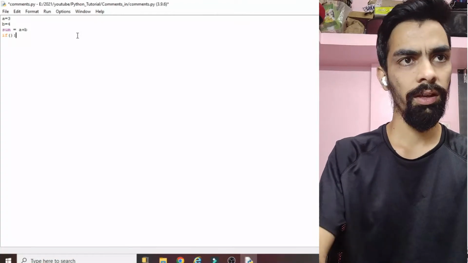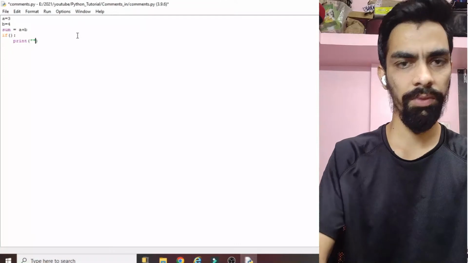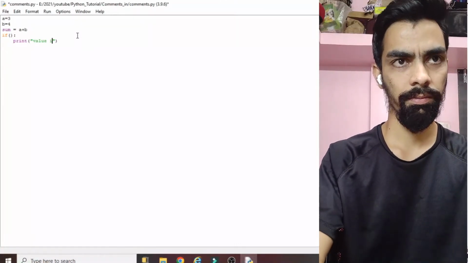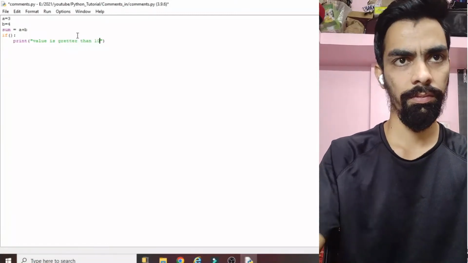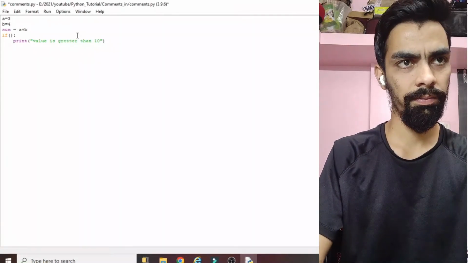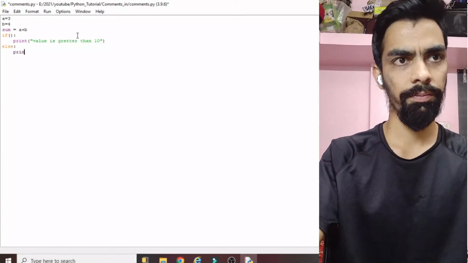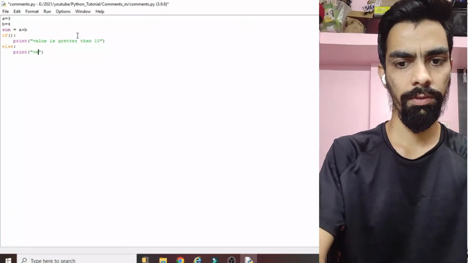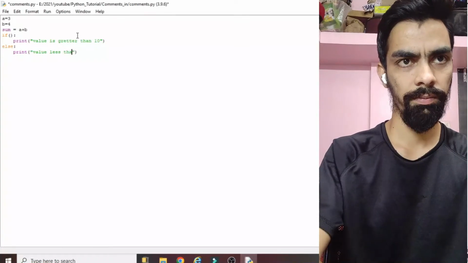Then I am checking if the sum value is greater than 10, and printing it. Else, I print that the value is less than 10.